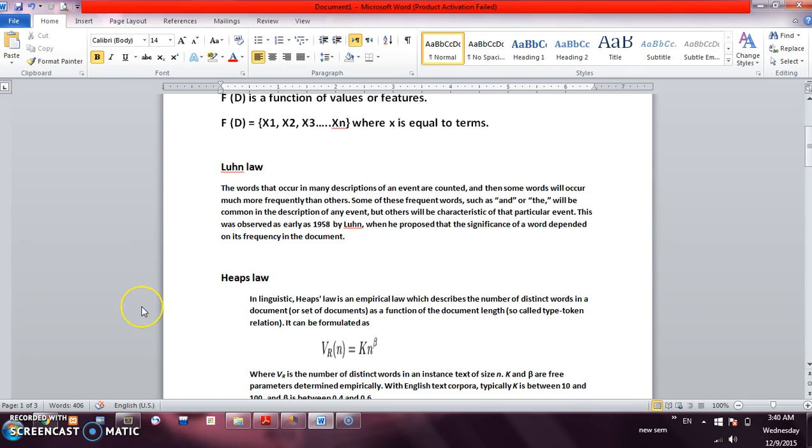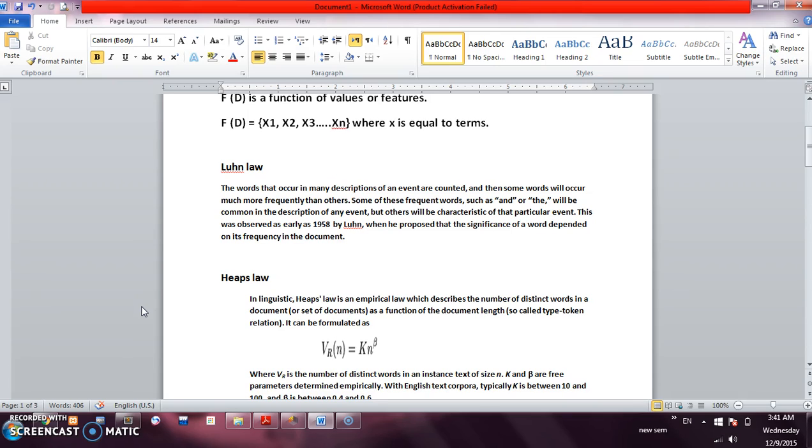Heap's law. In linguistics, Heap's law is an empirical law which describes the number of distinct words in a document or set of documents as a function of the document length, the so-called type-token relation.